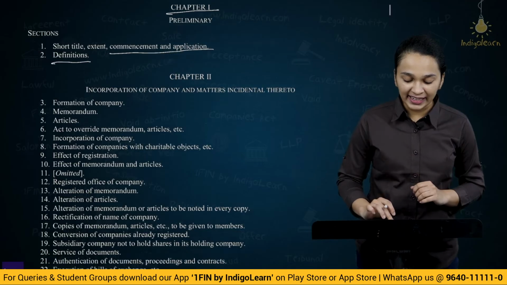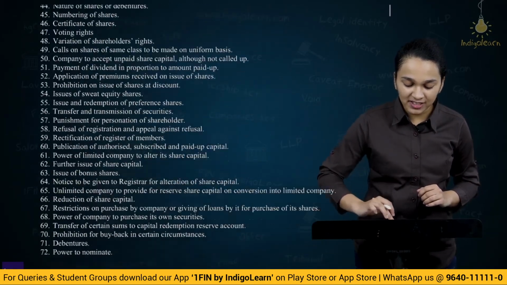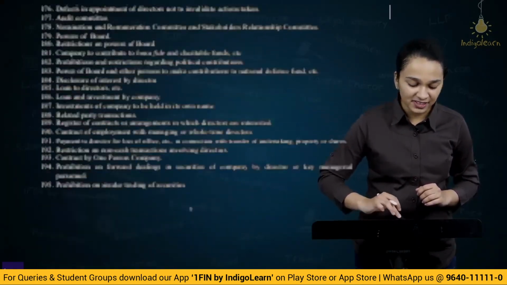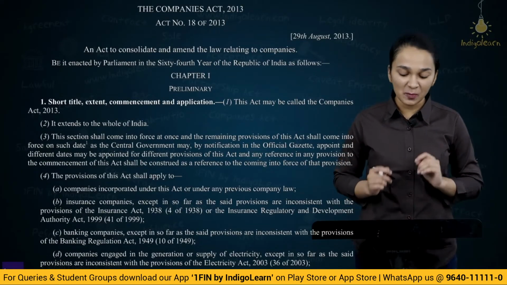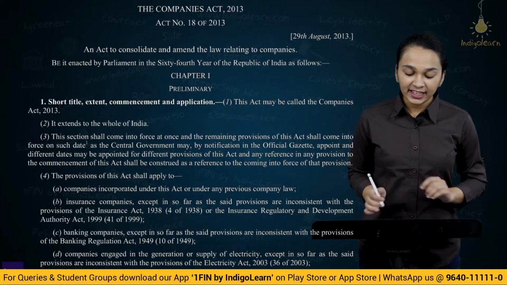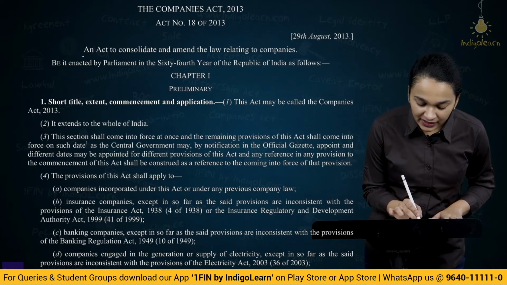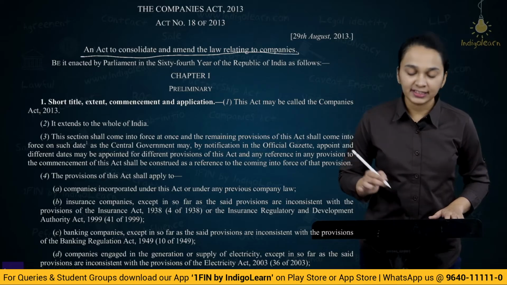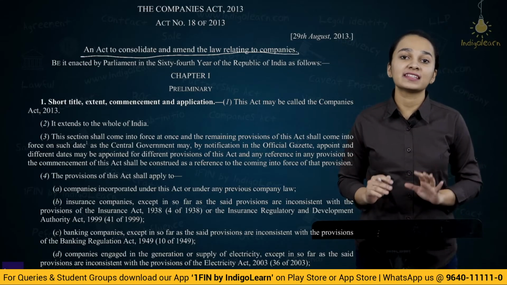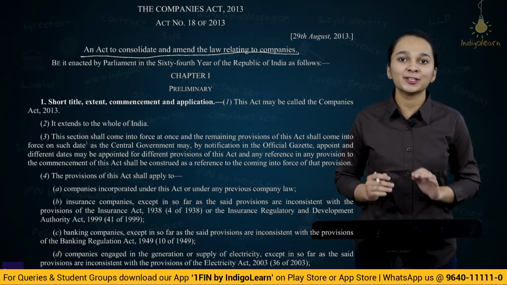Now, moving ahead, if you look, there are different chapters and there are different sections. Here this is the beginning of the Companies Act 2013. There's a line in the beginning which says, an act to consolidate and amend laws relating to companies. Now, this is called the preamble of the Act.